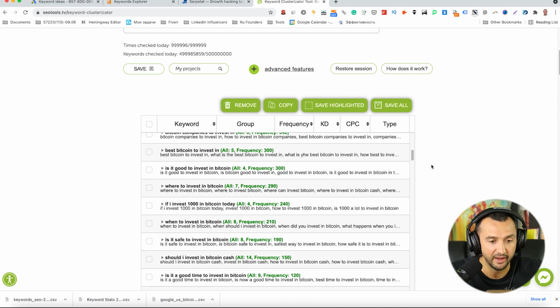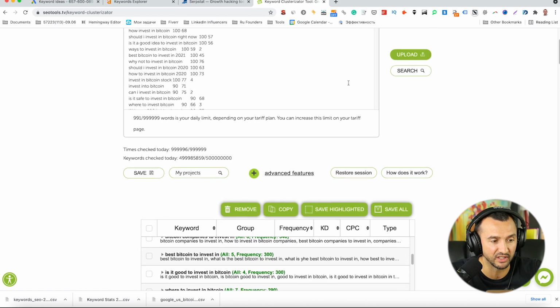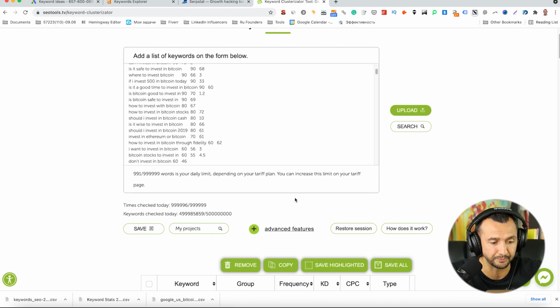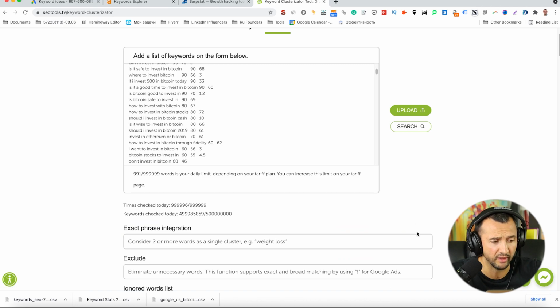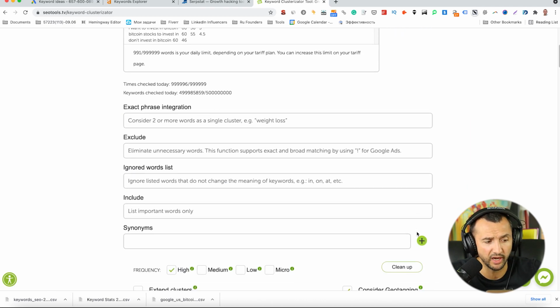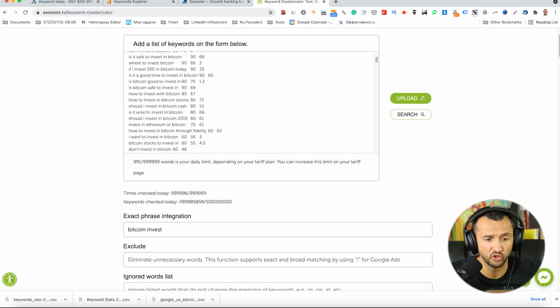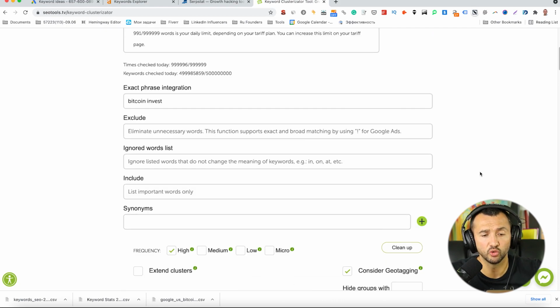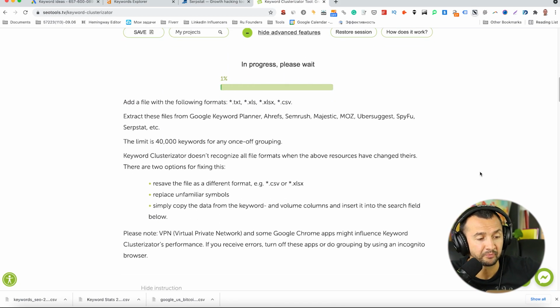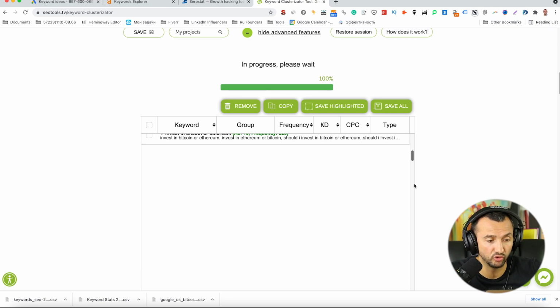Very simple. And we have some advanced features. For example, if you click here, you can unite words. For example, weight loss, we can see from this example, but you can unite Bitcoin and invest. That means this tool will search one more time. This tool will understand what you need to do.